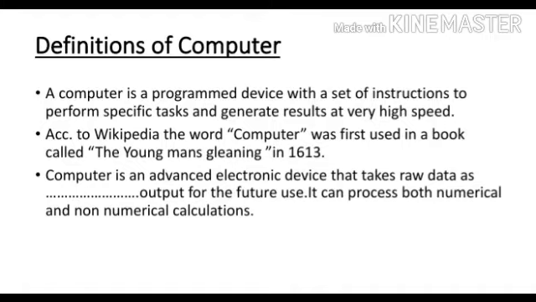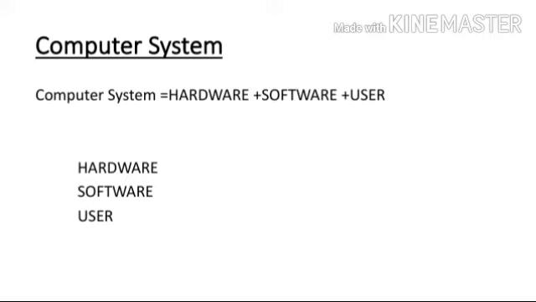Then coming to the computer system, it is a combination of hardware, software and user. Hardware means internal devices and peripheral devices. All physical parts of the computer are known as hardware. Software means programs. Software gives intelligence to the computer. User means the person who operates the computer.